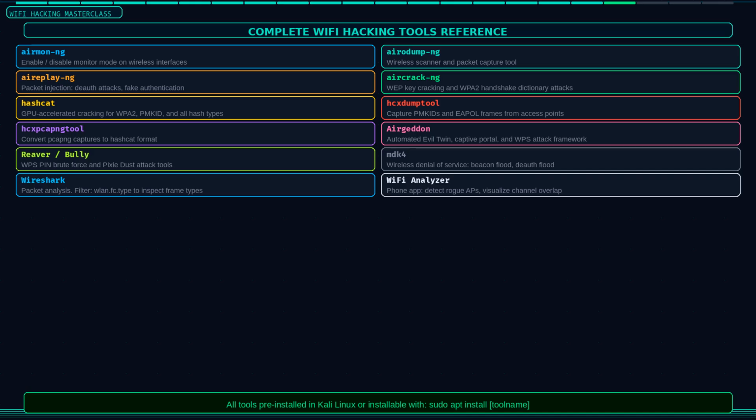Hcxdumptool captures PMKIDs and EAPOL frames directly from access points. Hcxpcaptool converts capture files to Hashcat-compatible hash format. Airgeddon is the all-in-one evil twin and captive portal framework. Reaver performs WPS pin brute force attacks. Bully is an alternative to Reaver with better success on some router models.